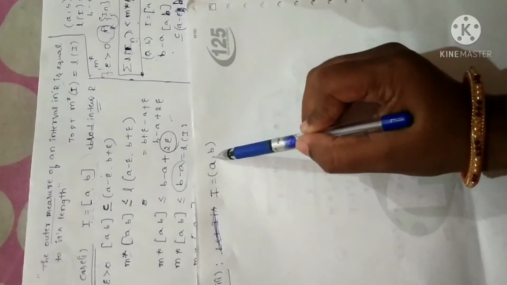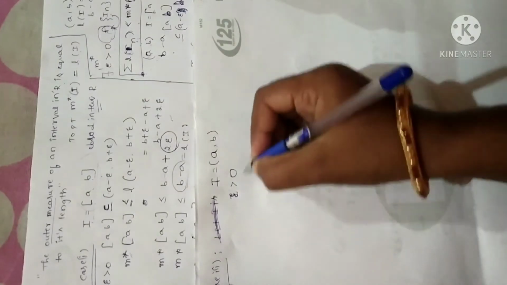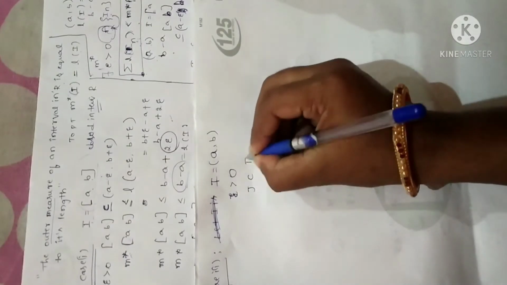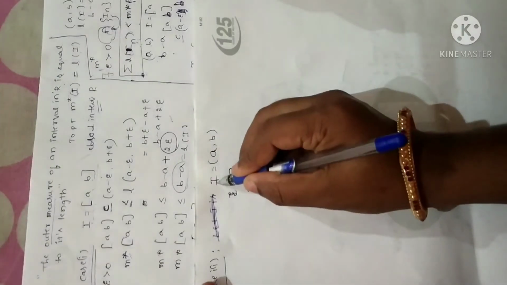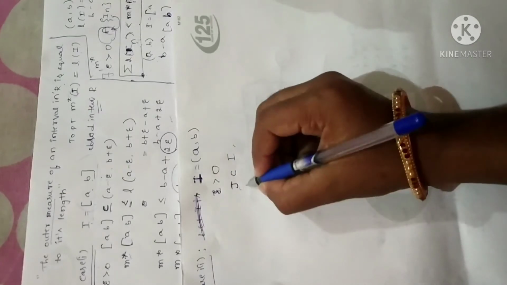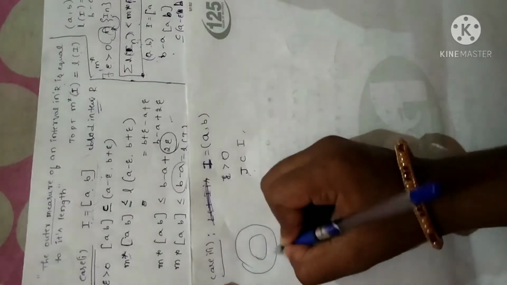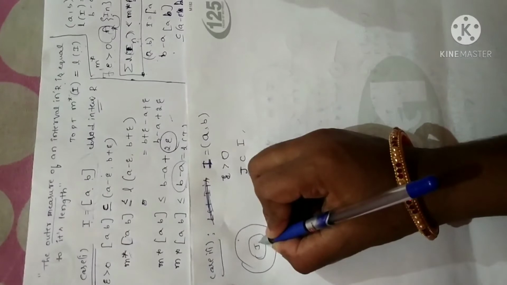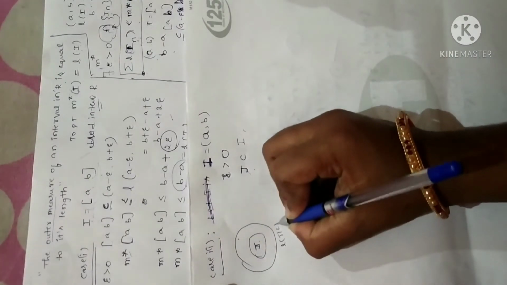So when I is an open interval, then as per the definition, there exists epsilon greater than 0, which is very small, such that some J will be a subset of I. In the sense, J is one of the intervals which is inside this open interval I. Fine. So by using the monotonic property, or else I can say, since I is one of the sets and J is within that, obviously length of J is less than length of I.